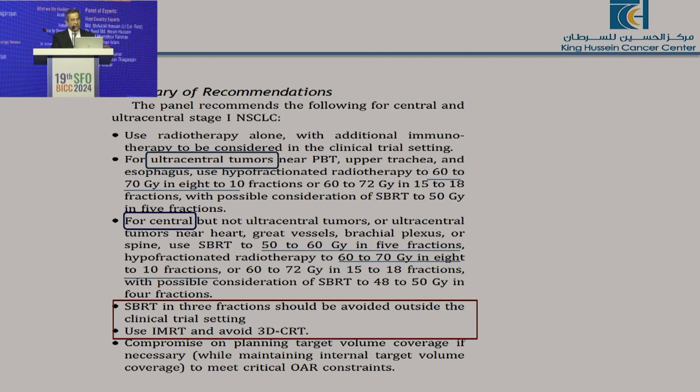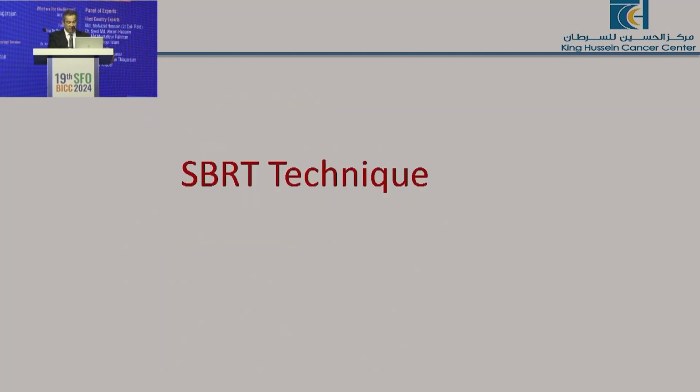But actually, in our practice, for both central and ultracentral, we go 60 in 8, and it's mentioned in this report. I mean, you are still doing the right thing, but we don't go with 50 in 5, we do it in peripheral so far, keeping in mind that these doses are radiobiologically more than 100, and this is what you need. But they warned us not to use three fractions. You may use it in peripheral, but don't do it in the central and ultracentral, and always use either IMRT or VMAT rather than 3D for these lesions.